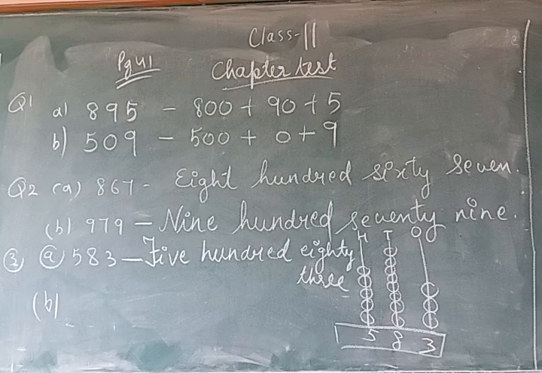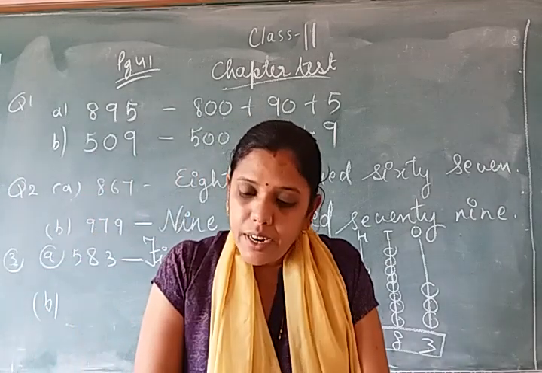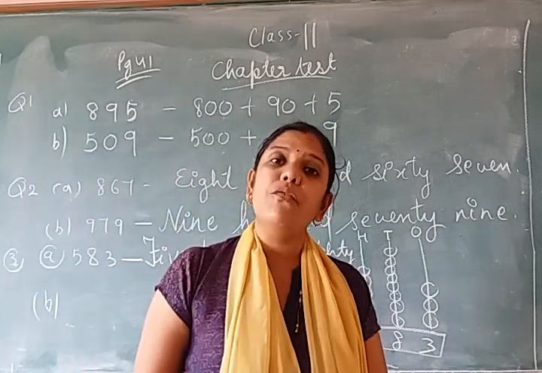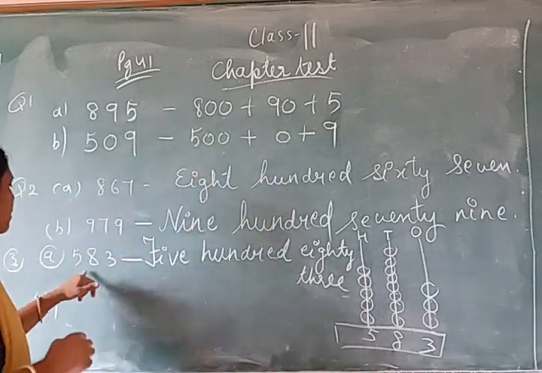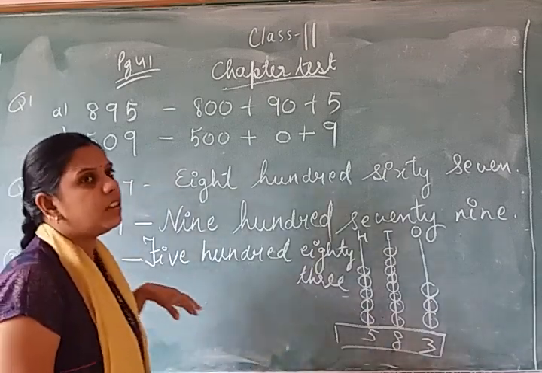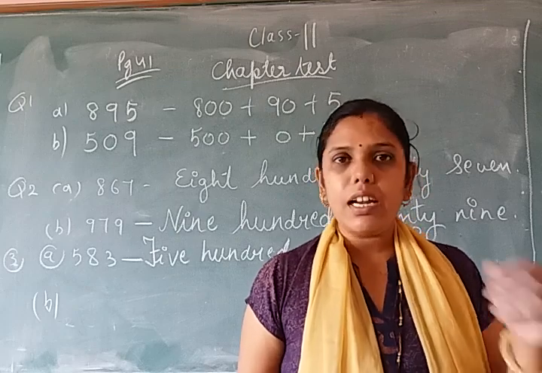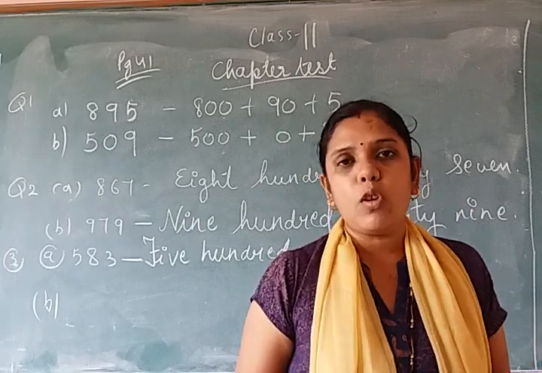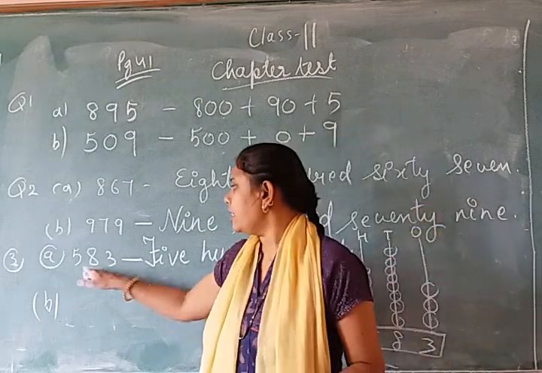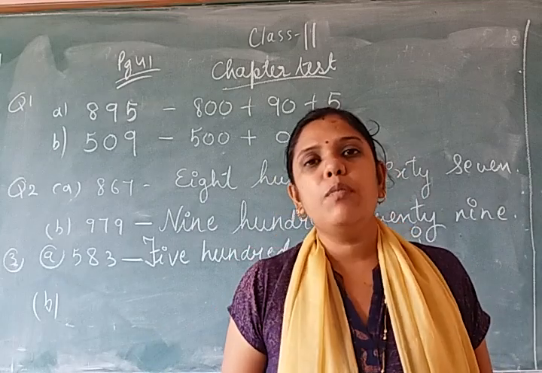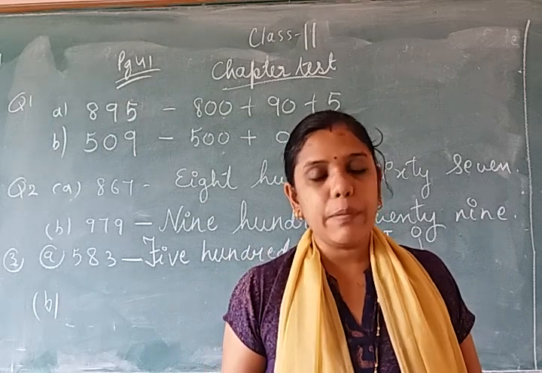What do we have to do? We have to write the 100 that comes just before this number. Before means pehle. Now what is the number? 583. अब 583 के पहले कौन सा 100 आता है? 583 किन दो हंड्रेड्स के बीच में होता है? 500 और 600 के बीच में. 583 is between 500 and 600.